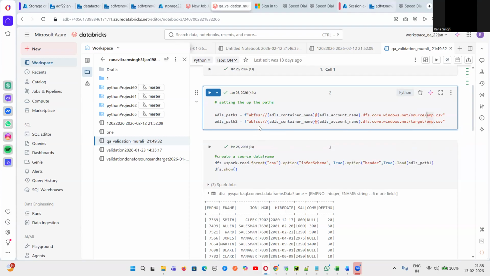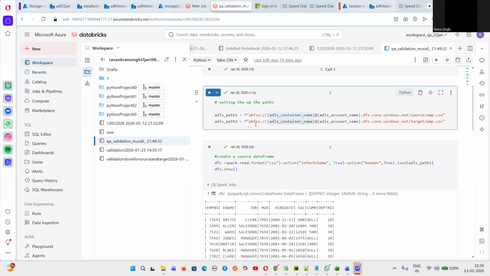Again, abfss. This is the fixed syntax, abfss, and then this is the container name, and then this is at the rate account name, dfs.core.windows.net, and the target folder name and the target file name.